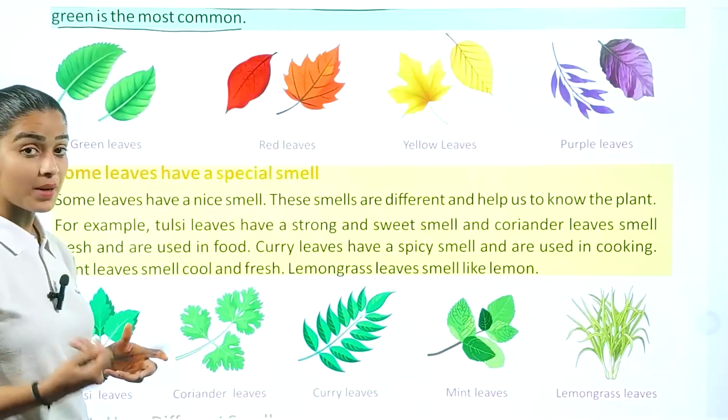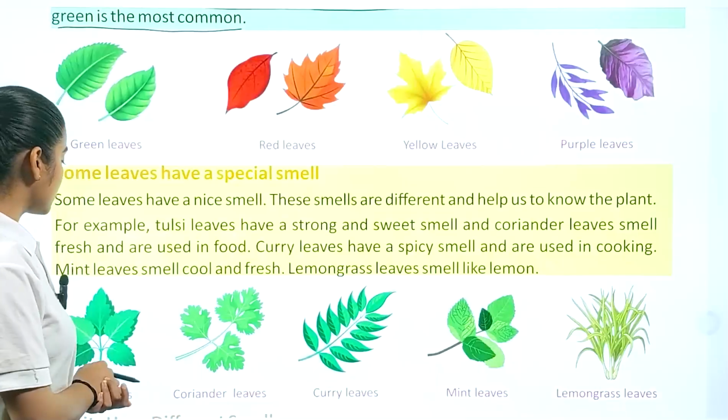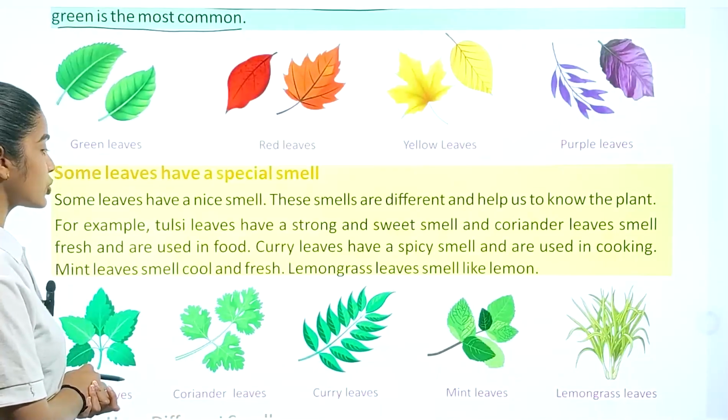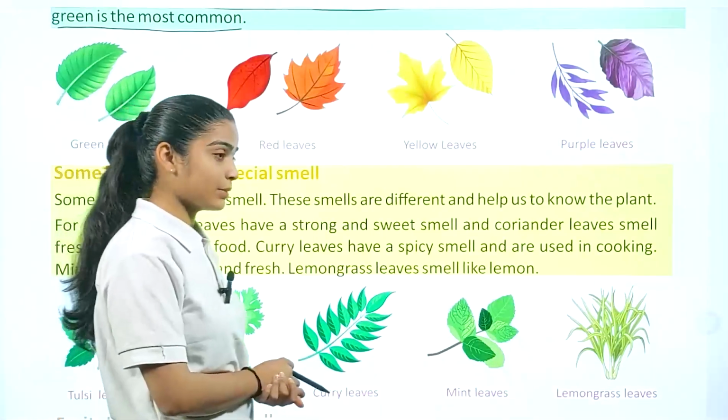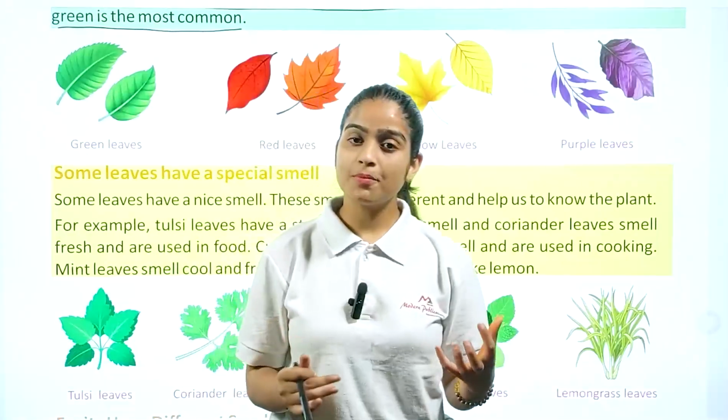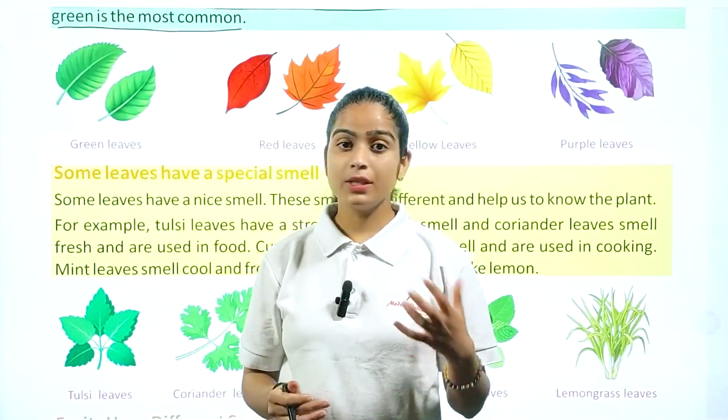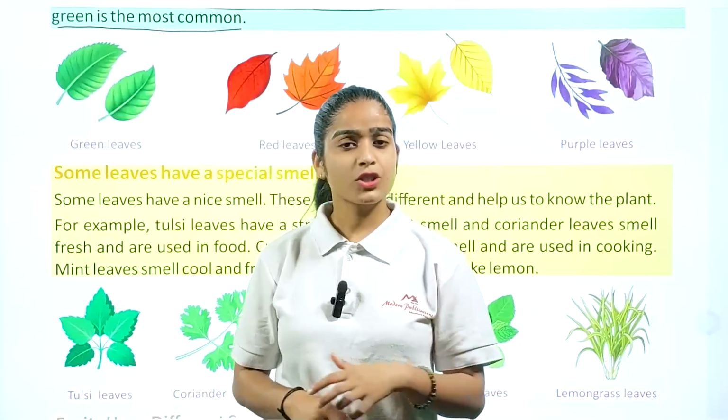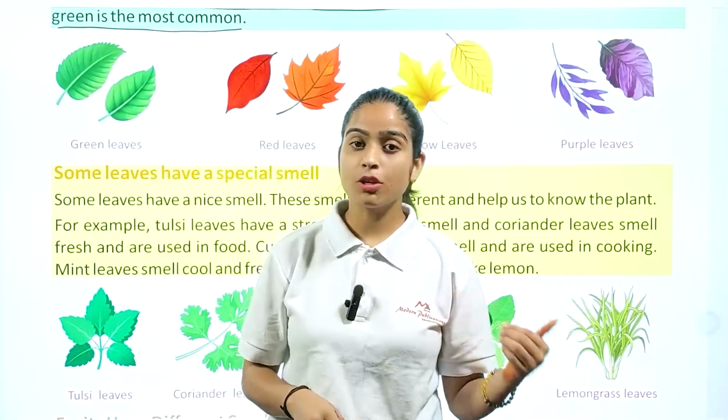Curry leaves have a spicy smell and are used in cooking. Mint leaves smell cool and fresh. Lemongrass leaves smell like lemon. So each and every type of plant or leaf has its different smell, which is very nice, and they have a particular function as well.